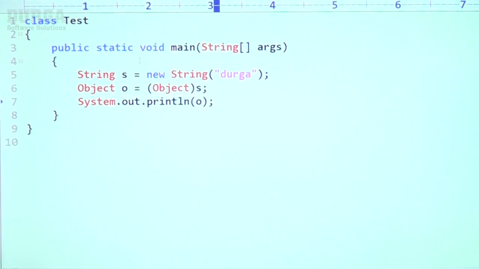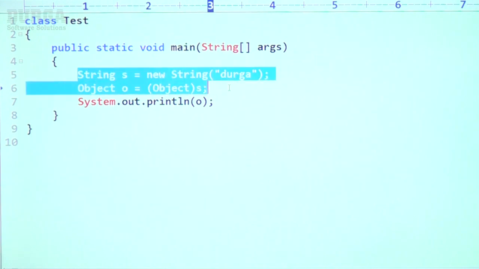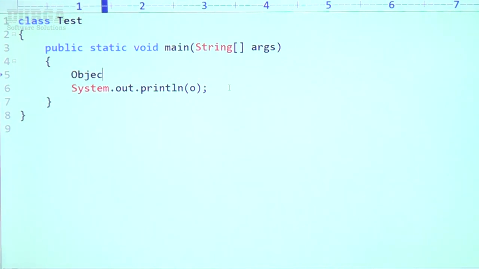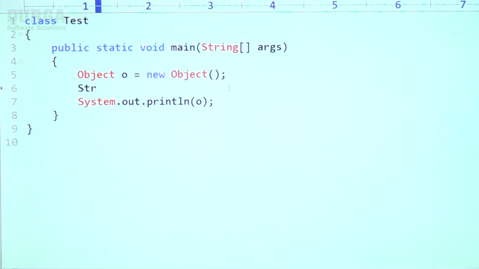Now let me do the reverse operation. Object o = new Object(); String s = (String) o.